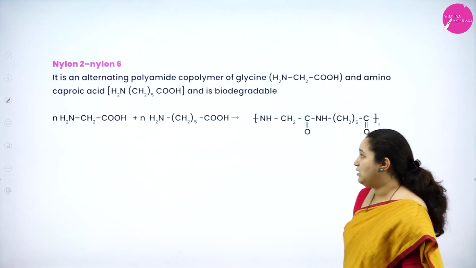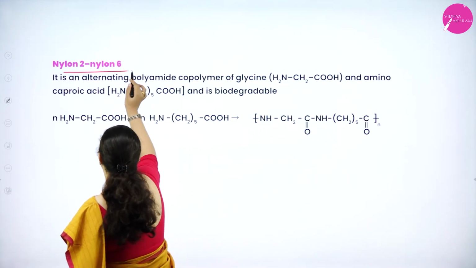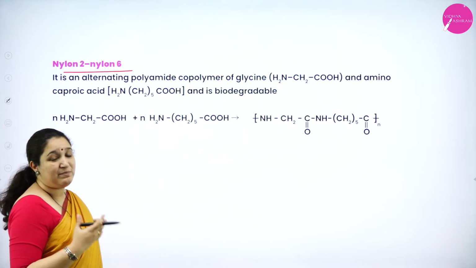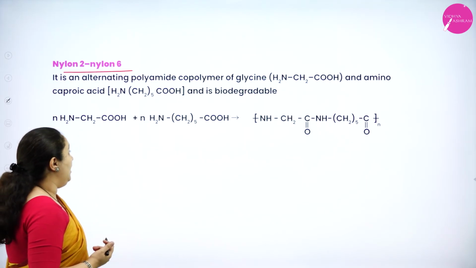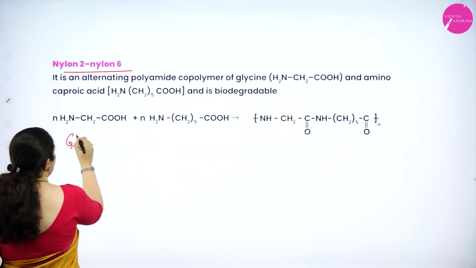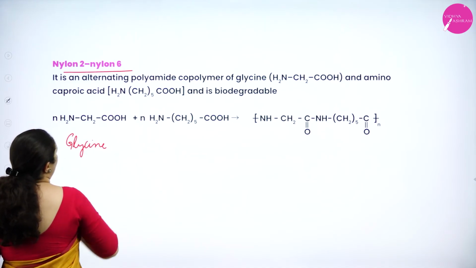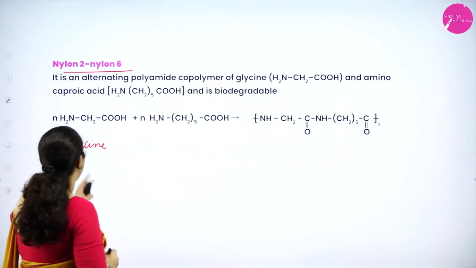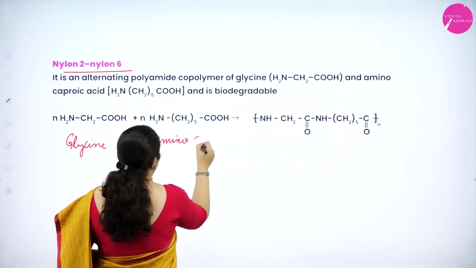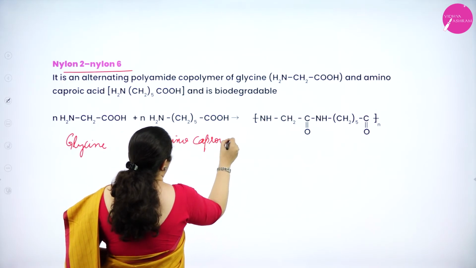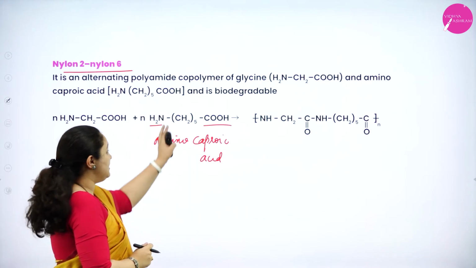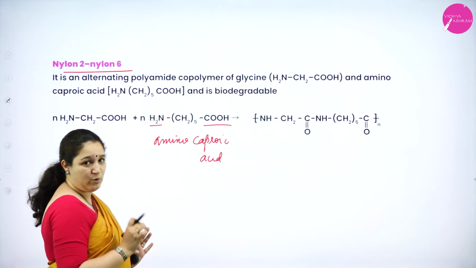Next biodegradable polymer is nylon 2 nylon 6. In this it is a polyamide copolymer. That means there is an amide linkage where glycine, CH2NH2COOH, is reacting with aminocaproic acid. So you have an amino group, you have an acid group, CH2 5 times. So it is aminocaproic acid.